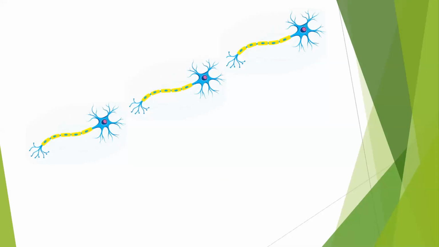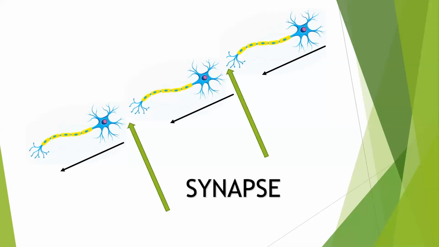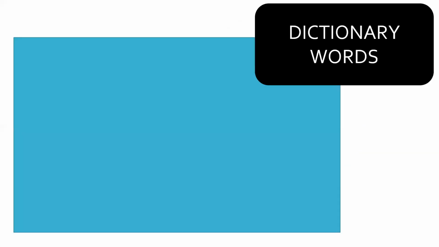Correct? Now, in the given diagram on the slide, you are able to see 3 neurons placed one after another. We also know that the space between 2 adjacent neurons is called synapse. If any signal needs to be passed through a neuron, it will be passed from one neuron to another neuron. Correct? And what we are going to study next is how this order or signal is carried through the synapse.